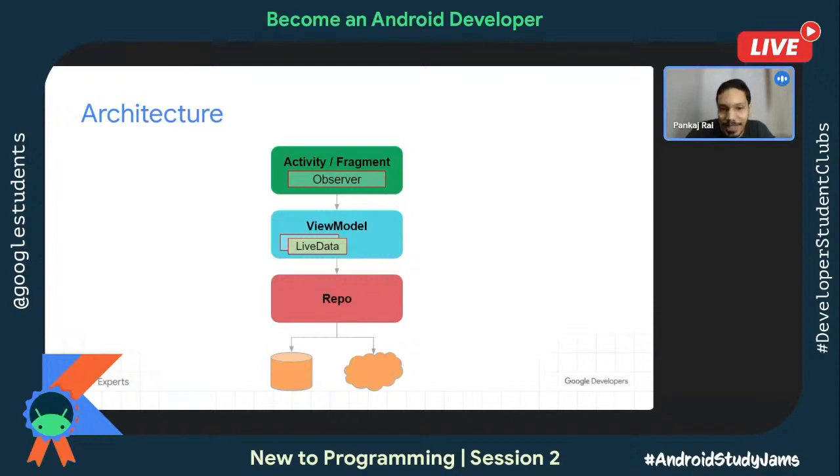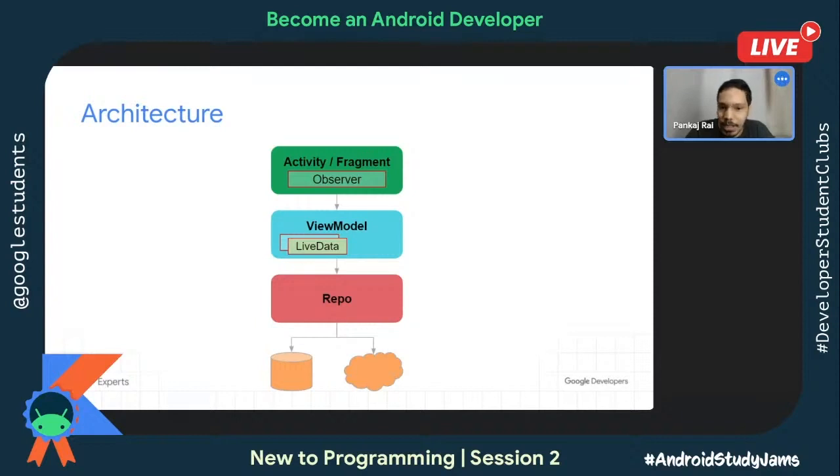Now how is this done? How am I going to pass data from the repo to the view model and then from the view model to the activity? So the repo should return a LiveData object. If you see the documentation, then somewhere you'll see Flow too. So it's either LiveData or Flow. Any one of them is okay.